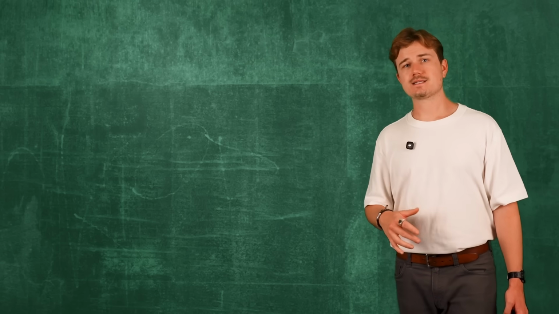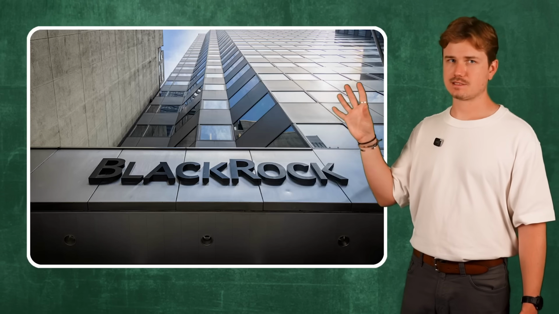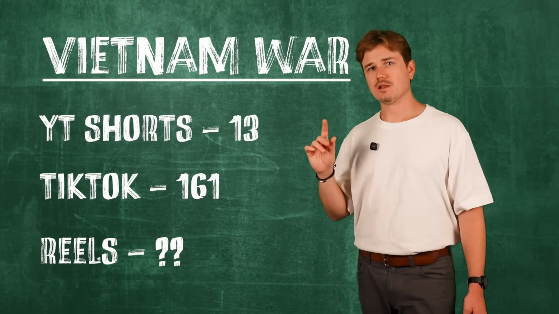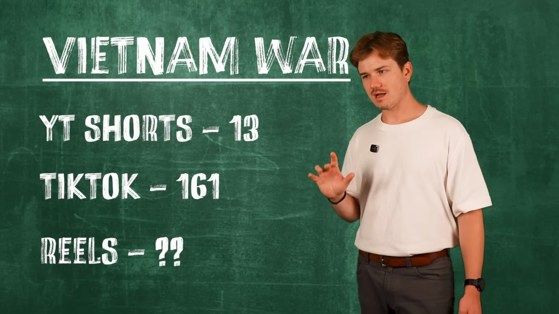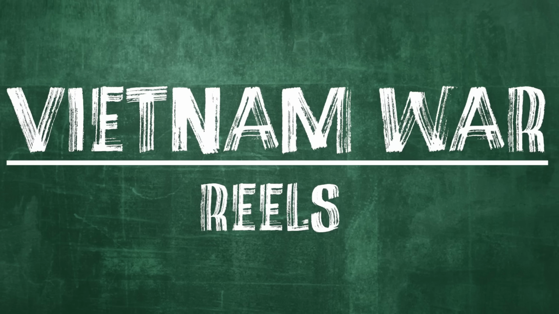So, TikTok took the Vietnam War and led us to Thomas Crooks being hired by BlackRock to take out DJT. And that took 161 TikToks. Longer than our YouTube Shorts journey, but still pretty damn short. All right, Instagram, let's see what you got.